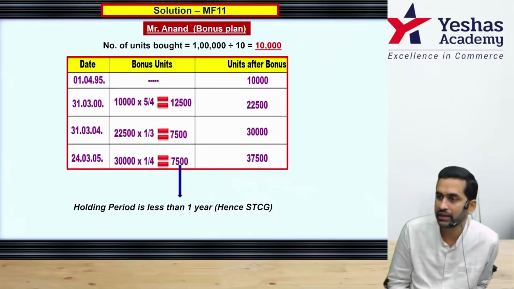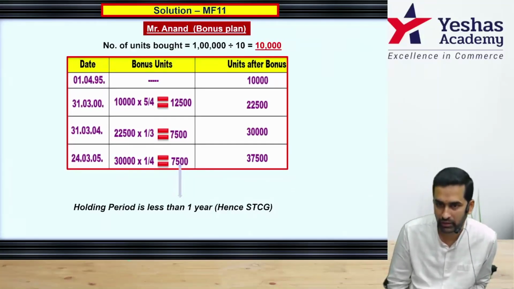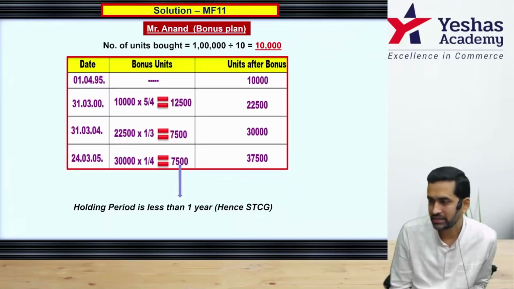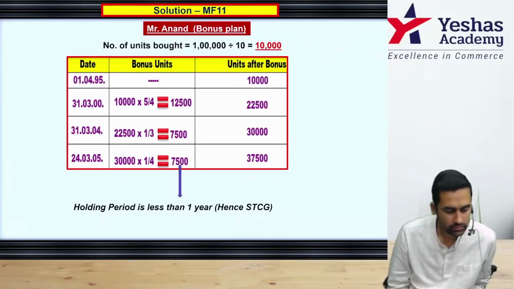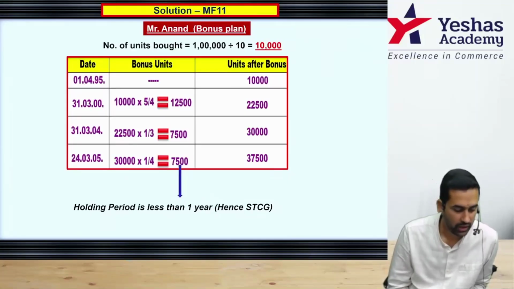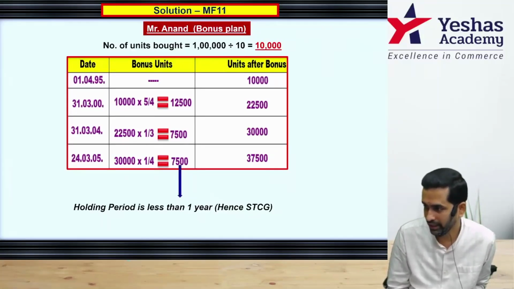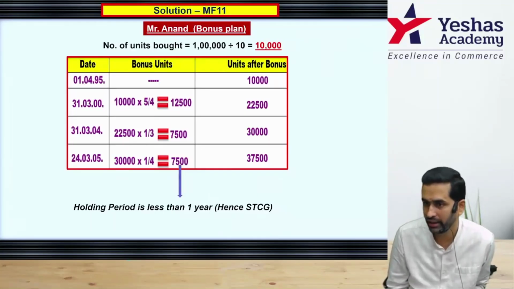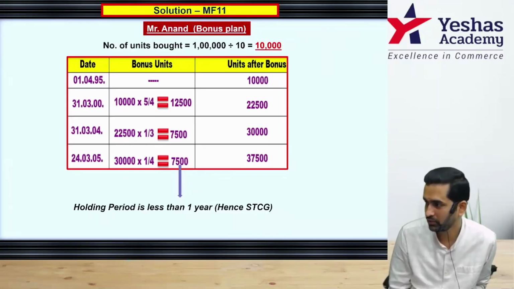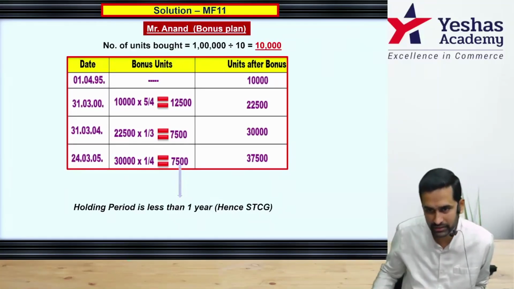Now tell me, how do we calculate his net gain or net profit? All 37,500 he'll be selling at what NAV, by the way? In question, in the table you have 31st July, and which plan has he selected? Bonus plan, that means plan B, and plan B NAV is 22.98. That means he'll be selling all 37,500 units at 22.98 rupee. From that you have to minus the cost of acquisition, and then you have to pay some taxes, and then the STT adjustment, and then you will get to know net gain after all taxes. Start.